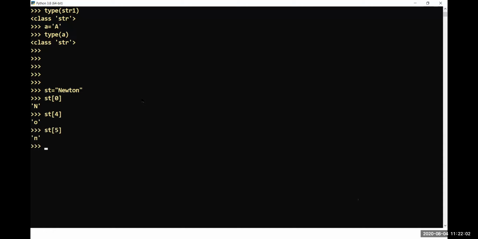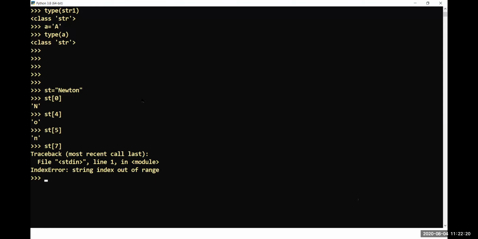If you go beyond those indices, let me consider 7. Total number of characters is 6 and index values go from 0 to 5 only. So if you go ahead with 7, it is out of the boundary of the index value. You get the error message IndexError: string index out of range.